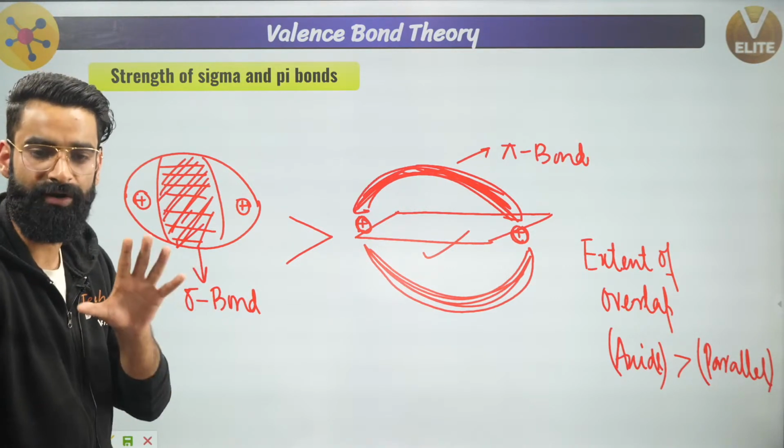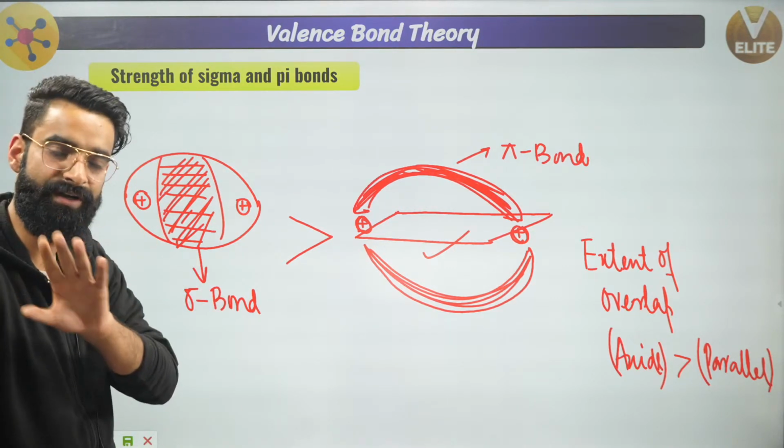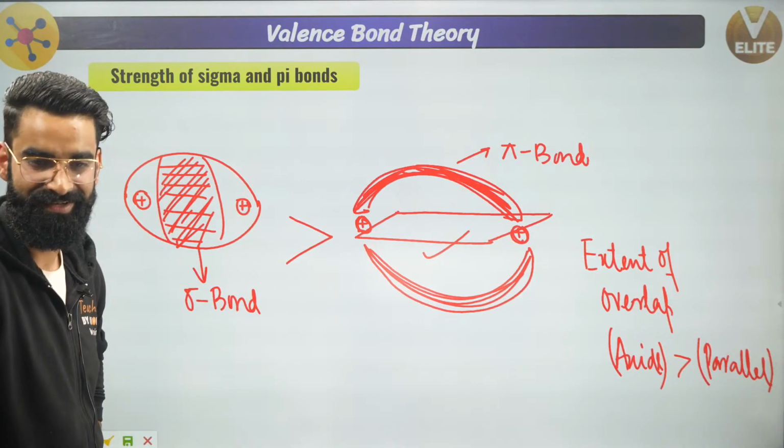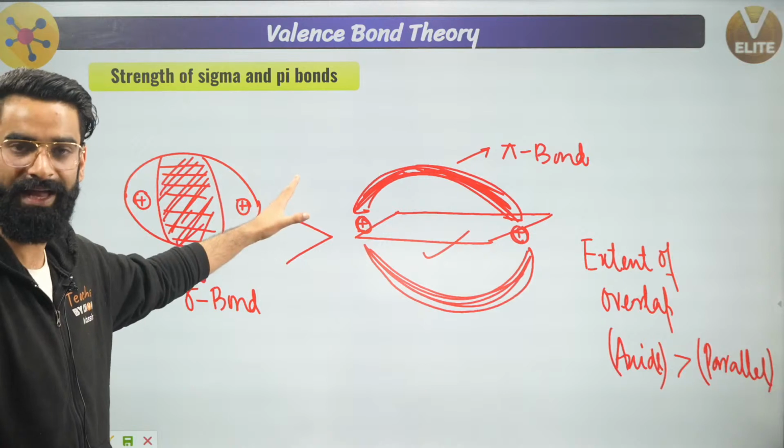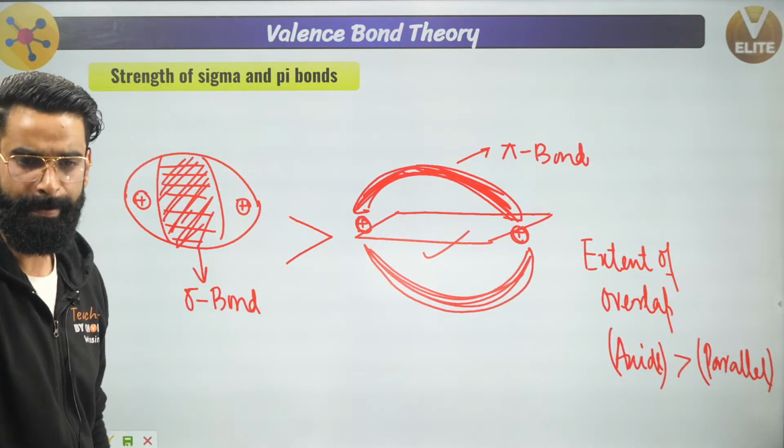Right? So in short, you are going to remember one thing: sigma bonds are stronger than pi bonds. That's it, right? So you can remember either of the reasons: the first reason was the extent of overlap, the second was the energy factor.